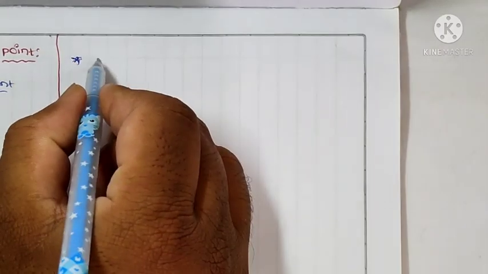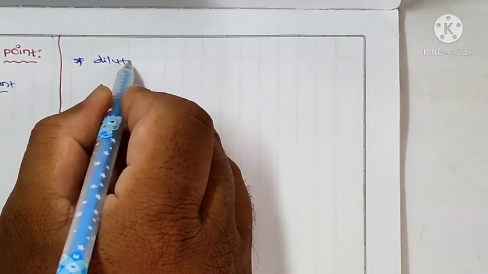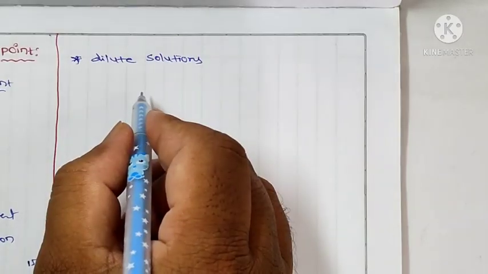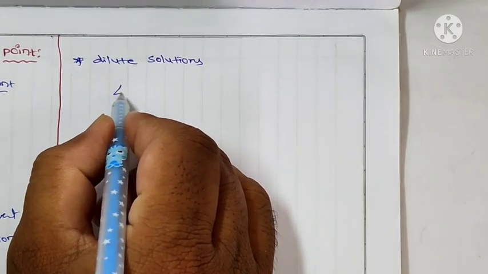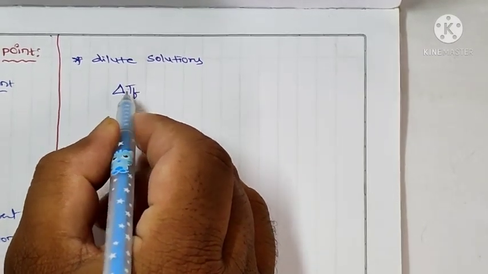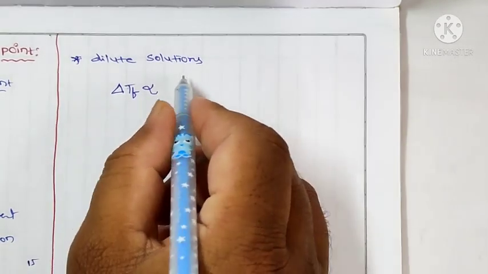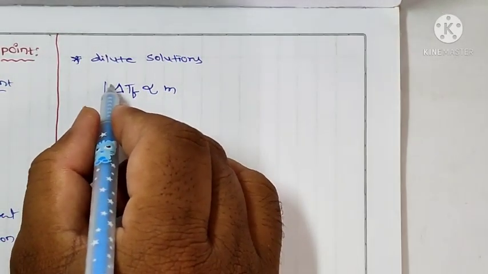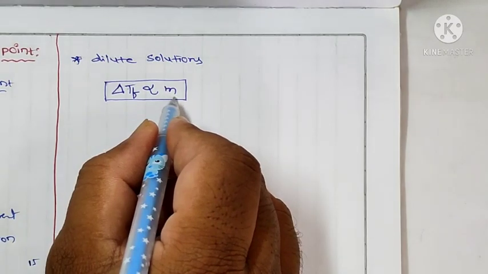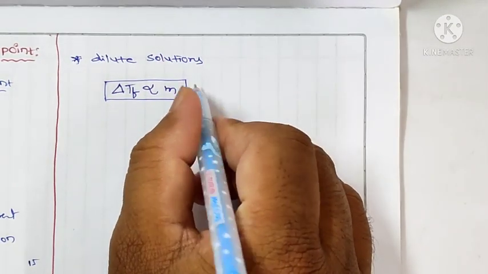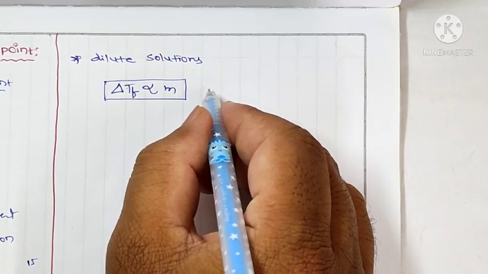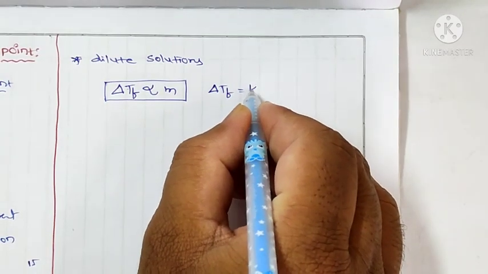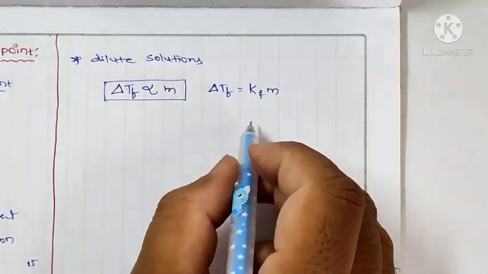And here, for dilute solutions, the depression of freezing point delta Tf is directly proportional to the molal concentration. So delta Tf is directly proportional to m, or we can write, by taking the proportionality constant, delta Tf is equal to Kf into m.